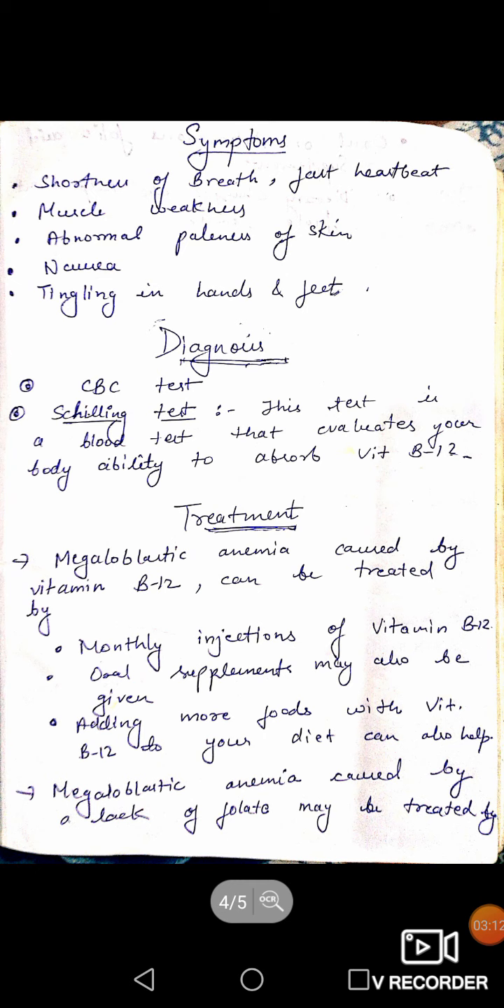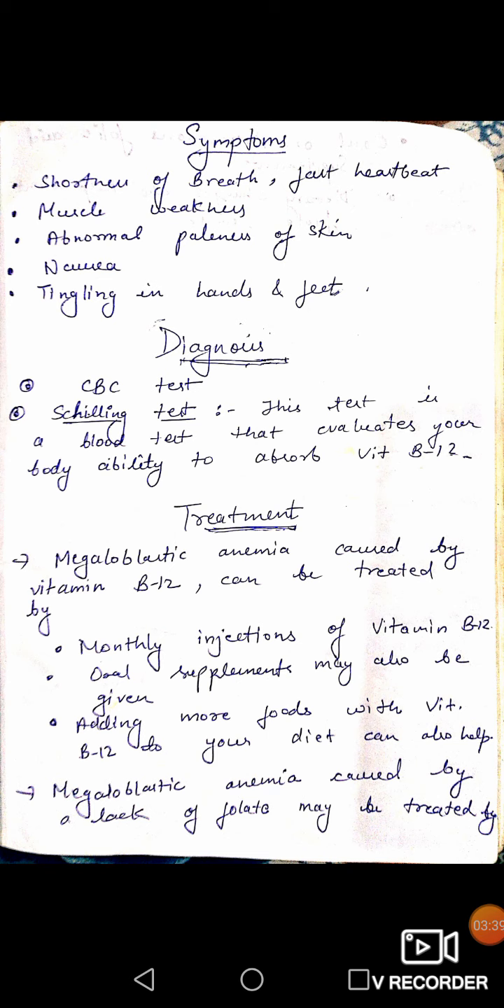Next, symptoms. There are various symptoms. We will discuss one by one. First is shortness of breath, fast heartbeat, muscle weakness, abnormal paleness of skin, means the color of the skin is dull yellowish, nausea, feeling like vomiting, tingling in hands and feet. Tingling here refers to jhanjhanahat.